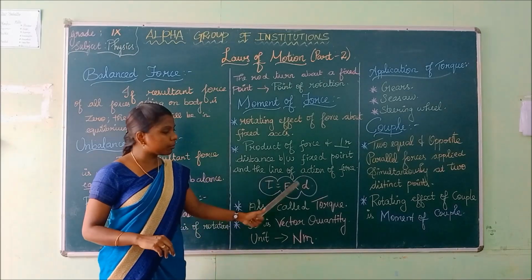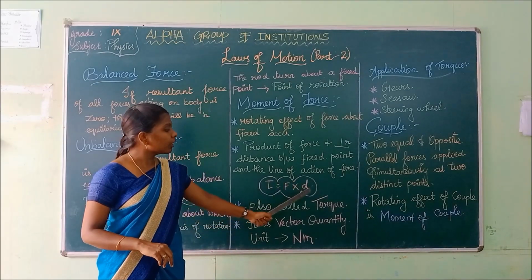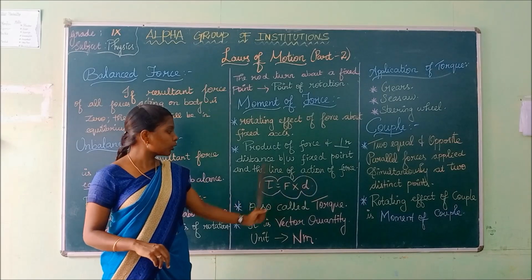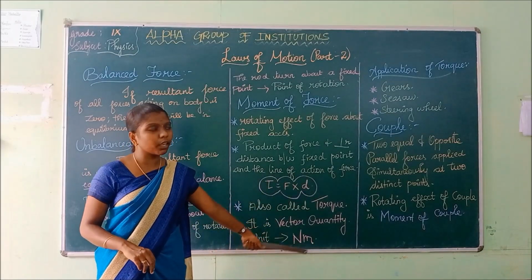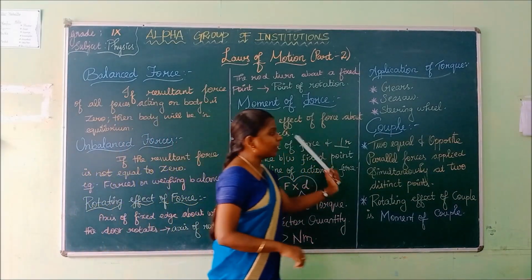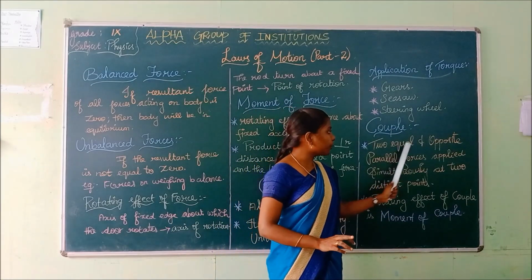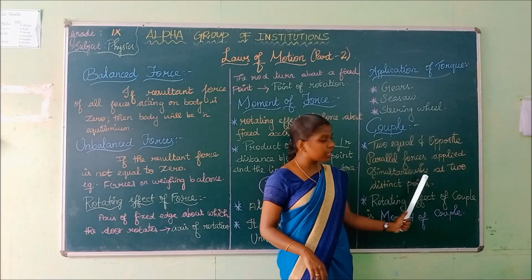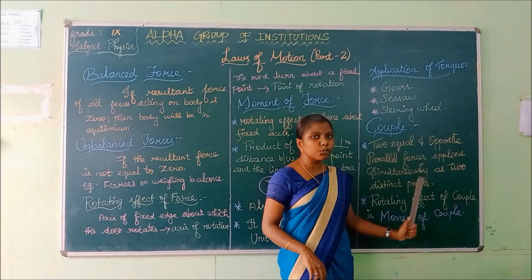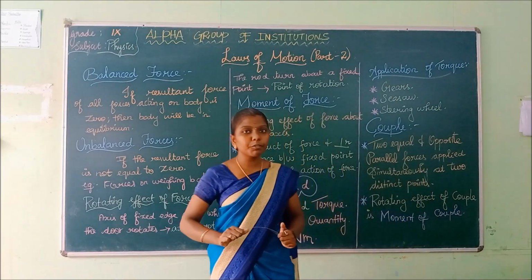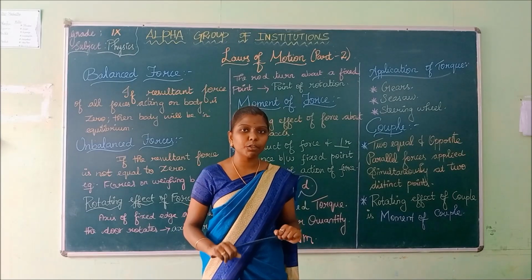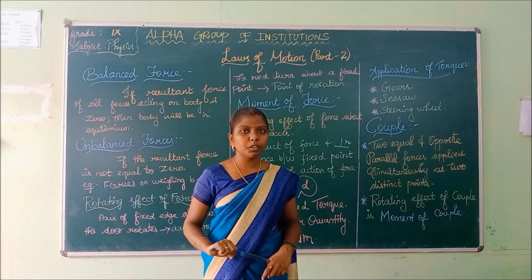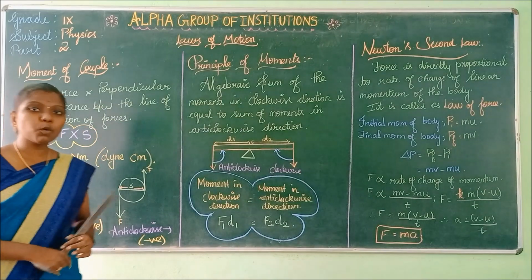How did that unit come? The unit of force is Newton. The unit of distance is meter. So the unit of torque is Newton meter. Next is your couple. What is a couple? Two equal and opposite parallel forces applied simultaneously at two distinct points constitute a couple. The rotating effect of a couple is called the moment of couple. What is moment of couple?